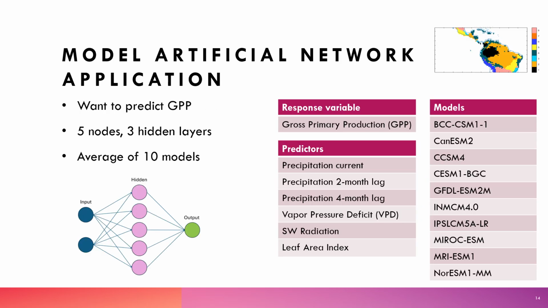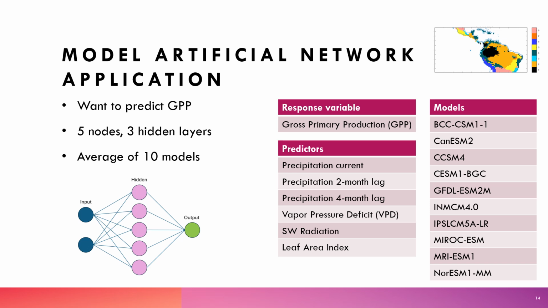And so we created an artificial neural network for each of those clusters that we defined, which are shown on the top right, where we use different environmental variables related to climate and vegetation structure to predict GPP. And the predictors that we used are listed in these tables. And we used 10 Earth system models from the CMIP-5 historical simulations to run these artificial neural networks for the time period of 1976 to 2005.